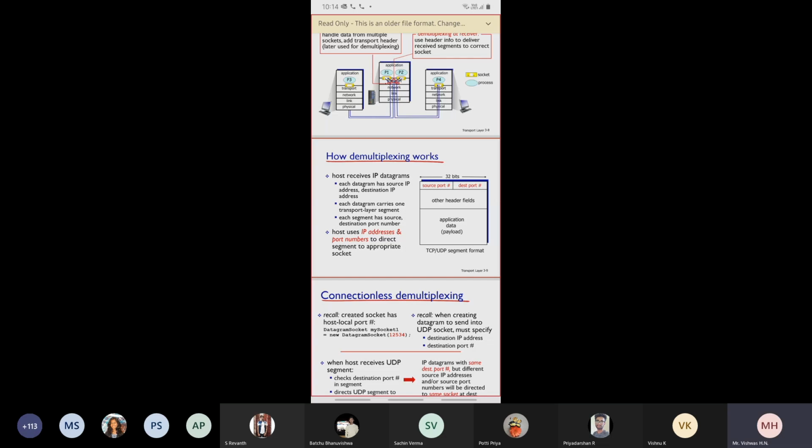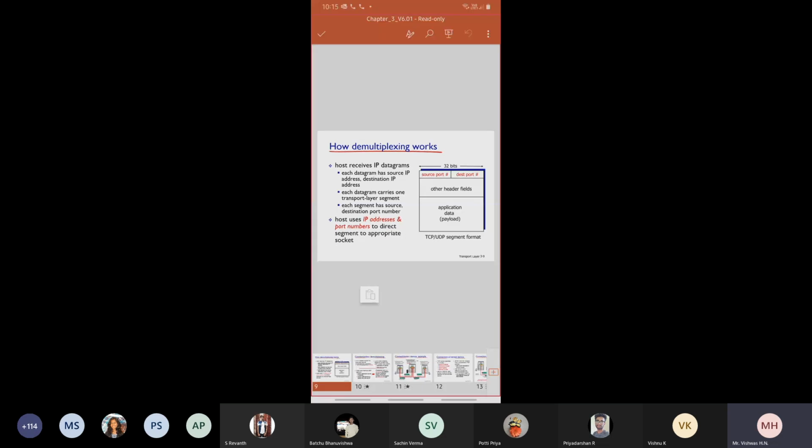How does demultiplexing work? The host receives IP datagrams. Each datagram has a source IP address and a destination IP address. Each datagram carries one transport layer segment. Each segment has source and destination port numbers. The host uses the IP address and port number to direct the segment to the appropriate socket. That's what I told you. The combination of IP address and port number will help to deliver the packet to the right socket.